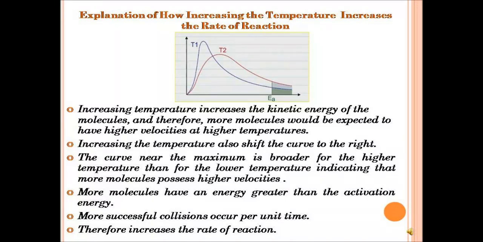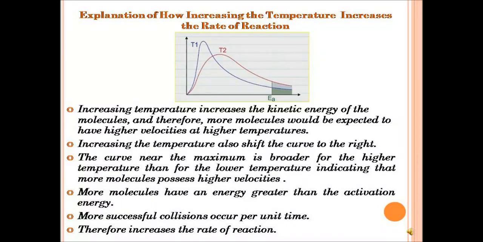Looking at this distribution curve here, you see T1 is the low temperature, while T2 is the high temperature. We say increasing temperature increases the kinetic energy of the molecule. We have mentioned that before, and therefore more molecules will be expected to have higher velocity at higher temperature. If temperature increases, kinetic energy will also increase, and more molecules will be expected to have higher velocity at higher temperature.